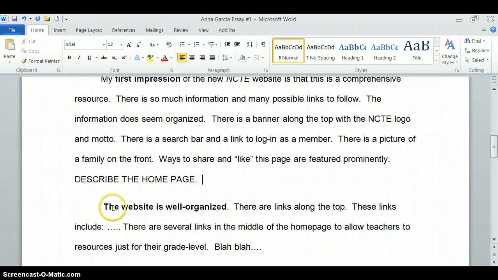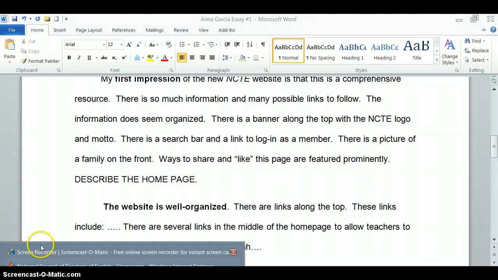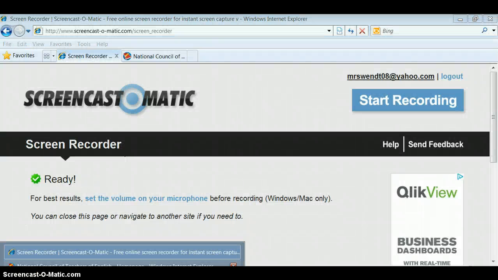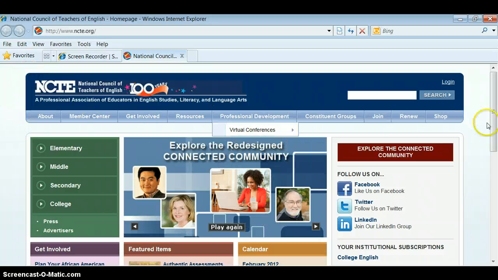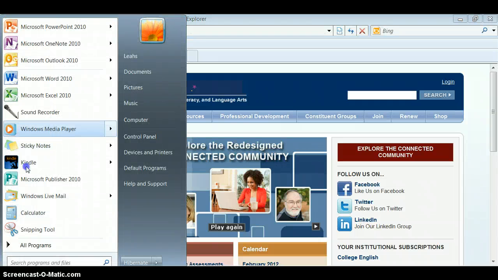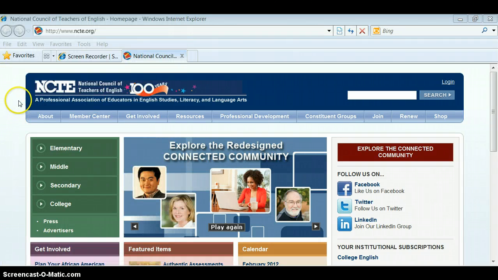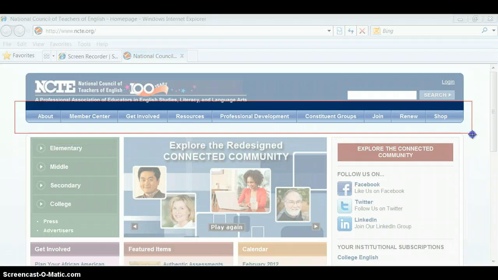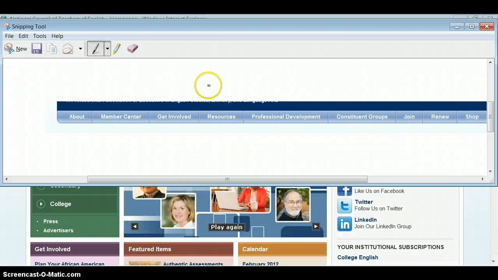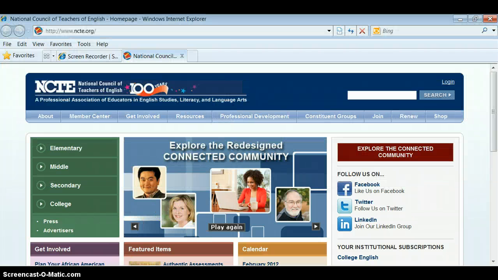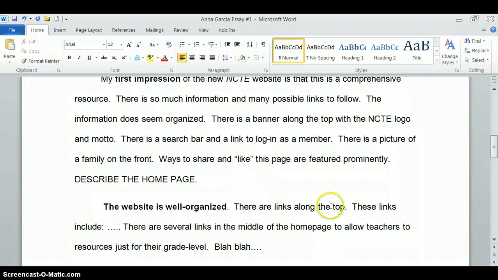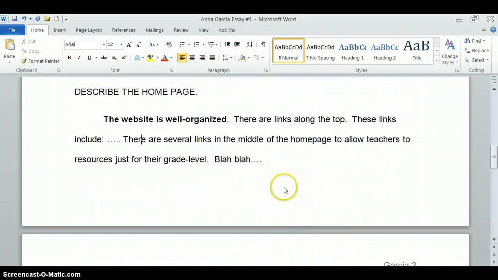And then I go on to say the website is well organized. And then I explain there are some links along the top, and I would list these links. You could take a look at this website, the links along the top. If you have screen clippings, like if you know how to do a screen clip, you are welcome to include pictures in your essay. They are not required, nor do they substitute for a good description. So you could include it right here.